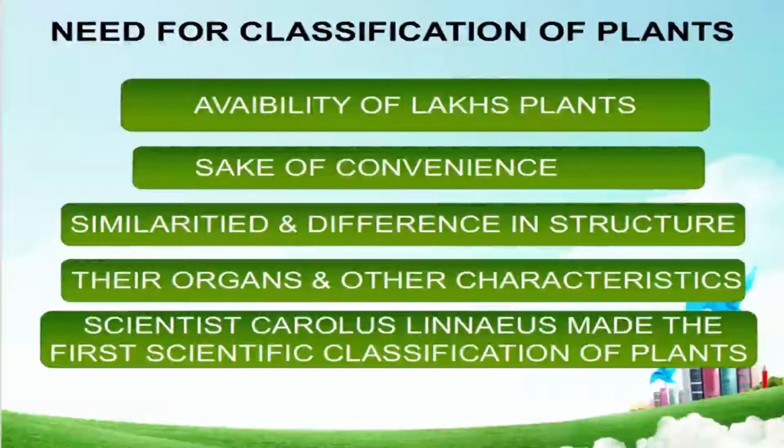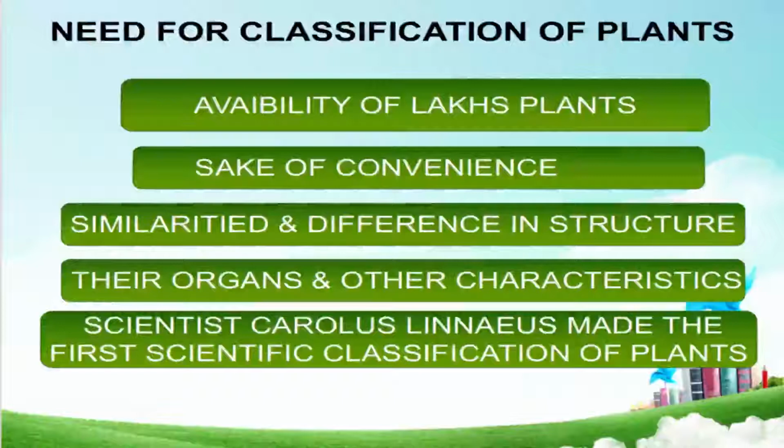So for studying all the plants, we have done the classification. For the sake of convenience, if we classify the plants as per their shape, size and characteristics, like similarity and difference in structures and their organs or other characteristics, on this basis we can keep the plants in different classes, so it makes it easier for us to study. That's why we have done the classification.